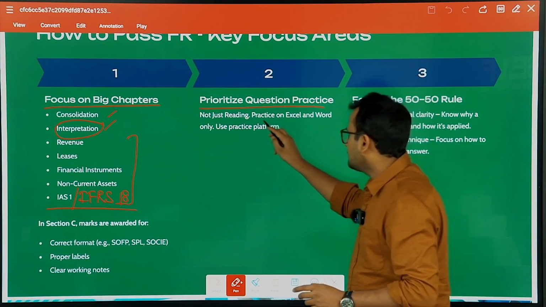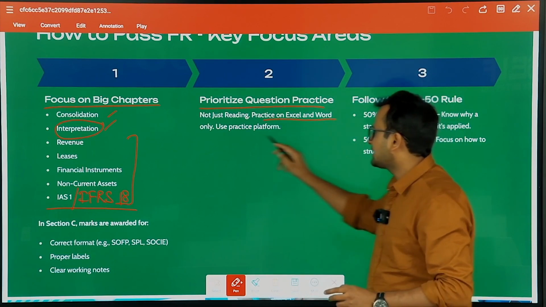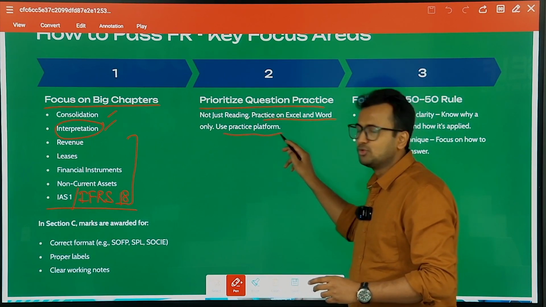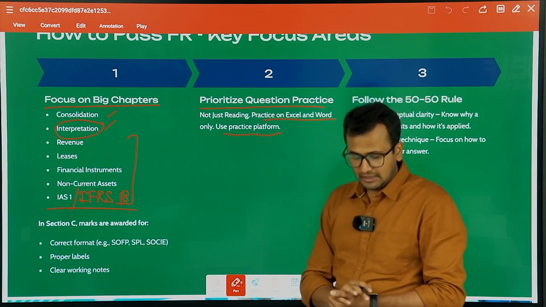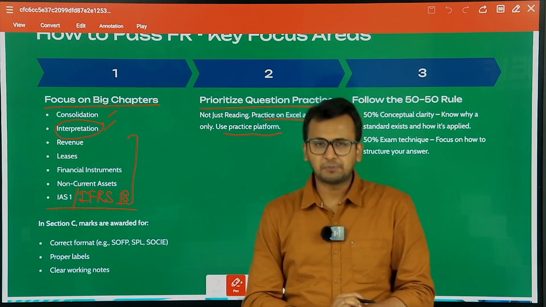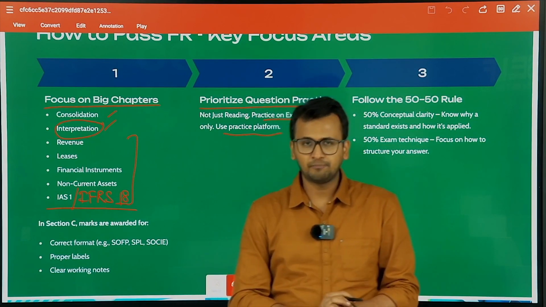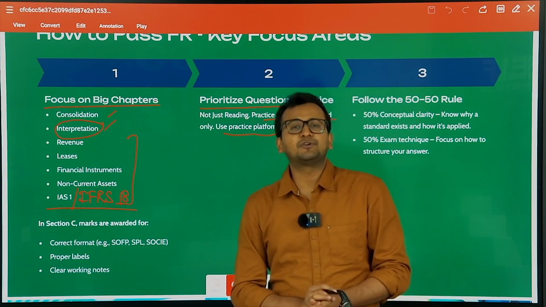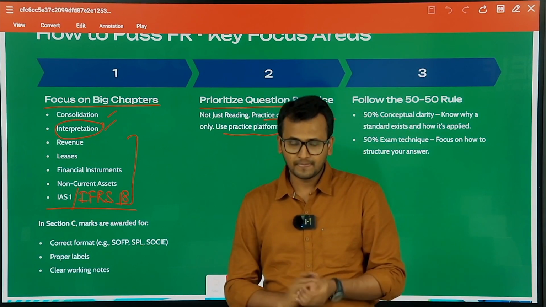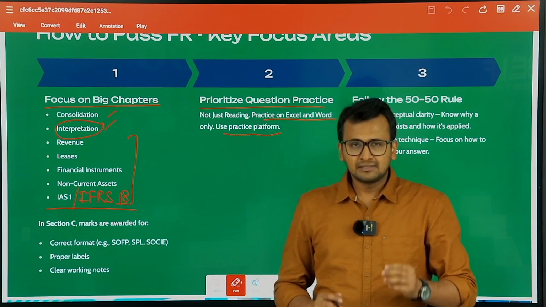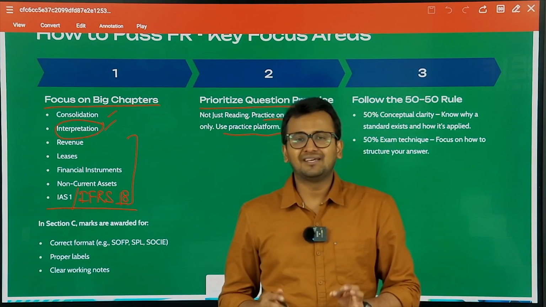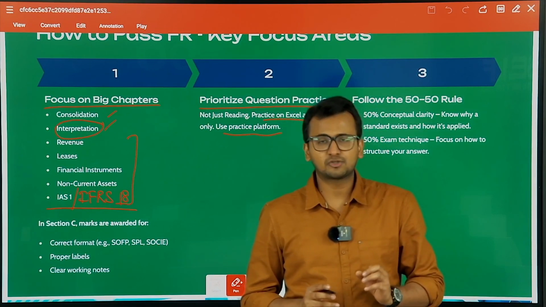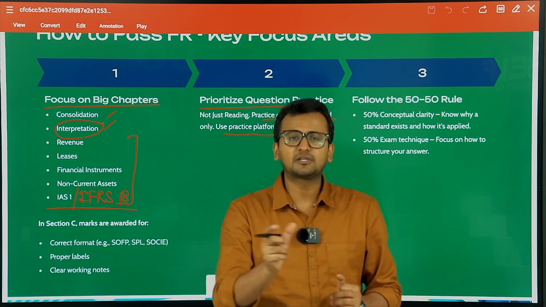Now one thing that you have to do is you have to practice on Excel and Word only, and use the practice platform. So I'm sure you must have heard of the practice platform. If you have not heard of the practice platform, please let us know and we will make a separate video on how to use the practice platform for you. Okay. Now see, the paper that you're going to give is a computer based exam. That is what is called a CBE exam, computer based exam.